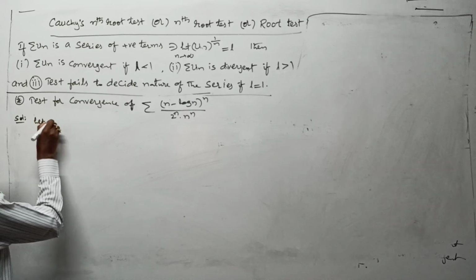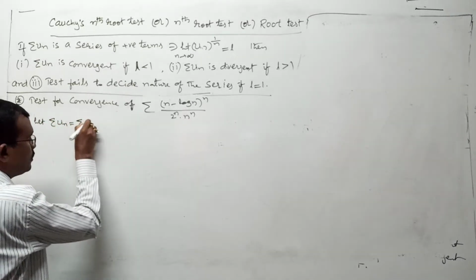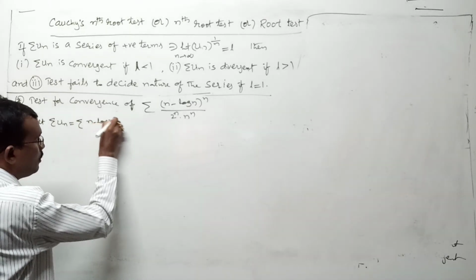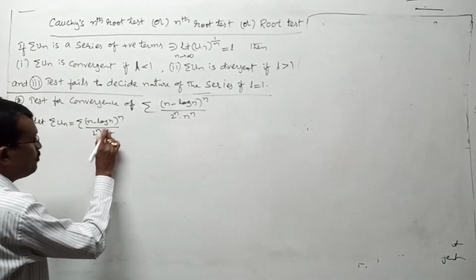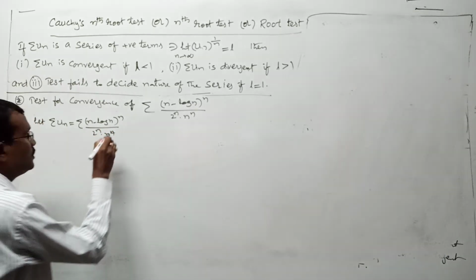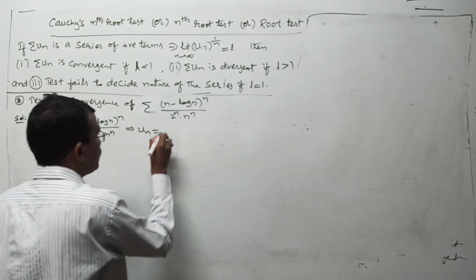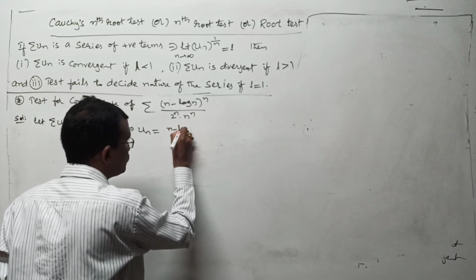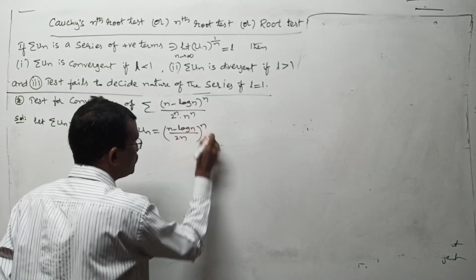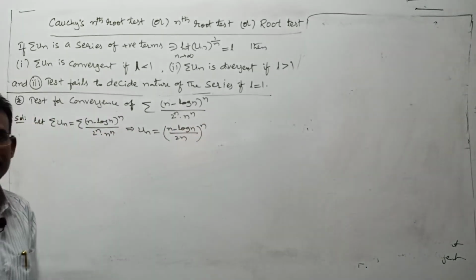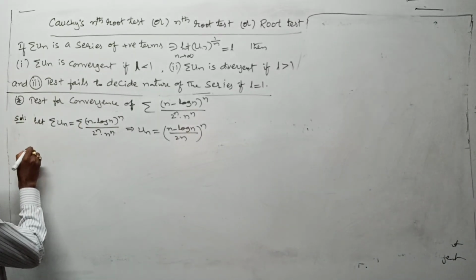First take your given series as sigma un. It is sigma (n minus log n) whole to the power of n by 2 power n into n power n. This implies un is equal to, I am writing directly like this, (n minus log n) by 2n whole to the power of n. Nothing changed, both are the same, this and this one and the same, right? Now let us go for un whole to the power of 1 by n.